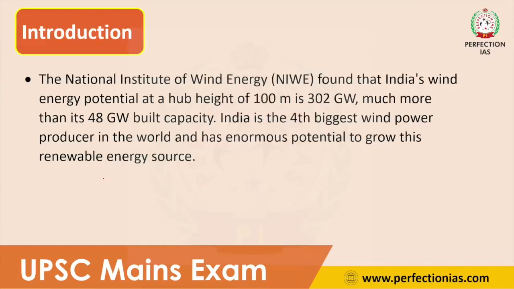So let us move on to the introduction. In the introduction, you can give data like: according to the National Institute of Wind Energy, India's wind energy potential is 302 gigawatts. So this is the actual potential of India, but now we are generating only 48 gigawatt. Now our wind energy capacity is only 48 gigawatt. So we have a lot of scope to scale up wind energy production. And India is the fourth biggest wind power producer in the world, and it also has enormous potential.